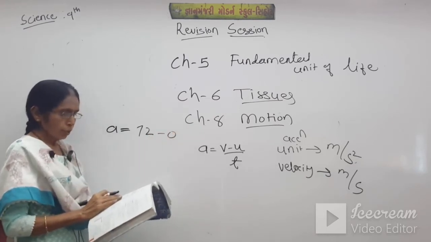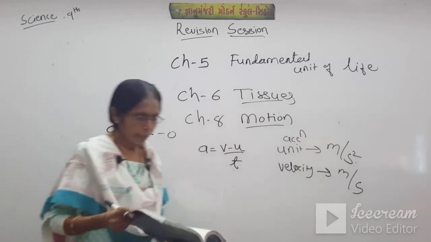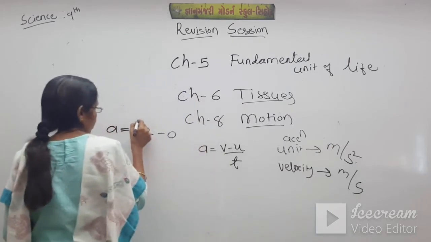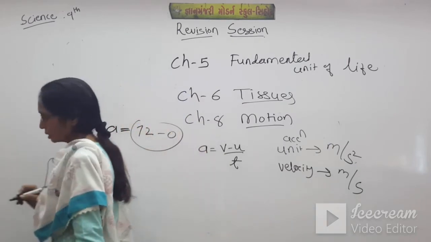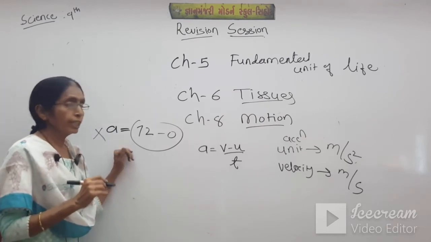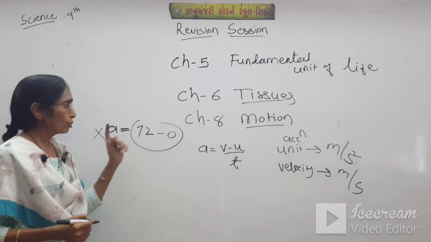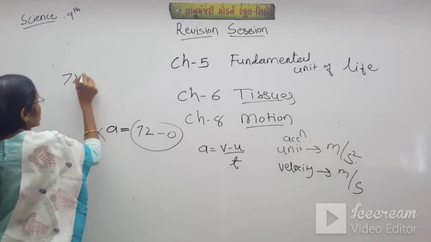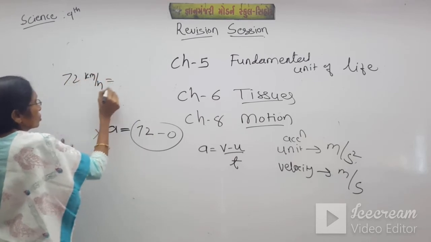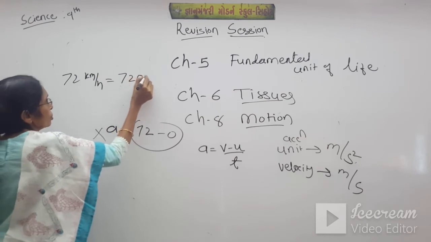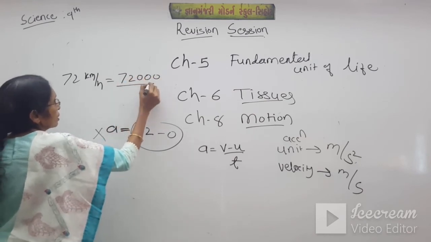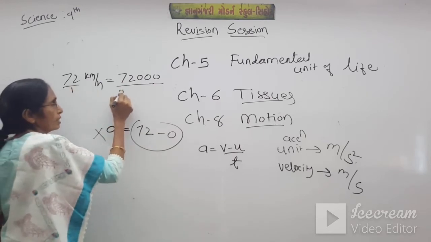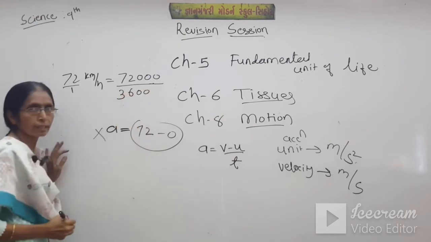So 72 minus 0. But this will be wrong, students, because this 72 is given in kilometer per hour. We have to change this 72 into meter per second. So 72 kilometer per hour is 72000 meter upon 1 hour, which is 3600 seconds.